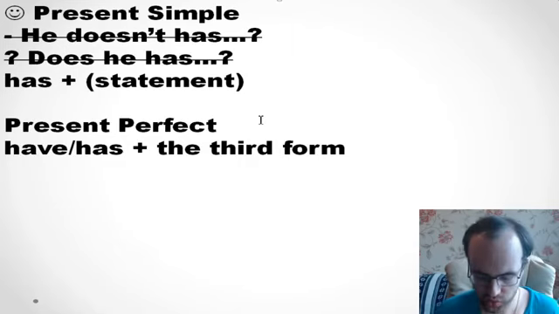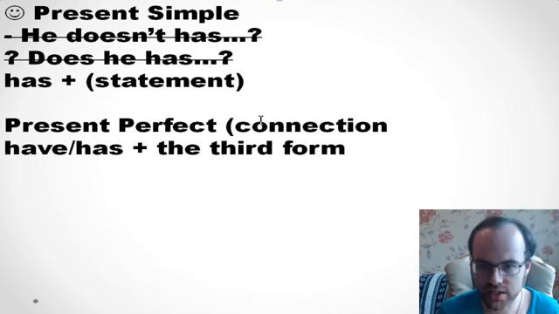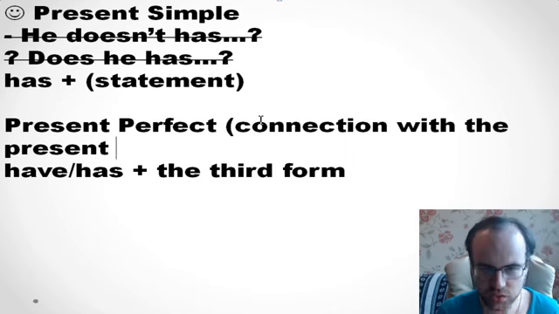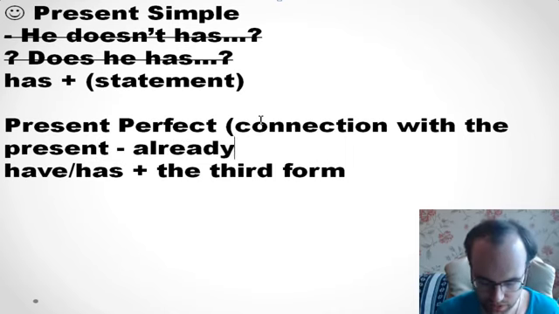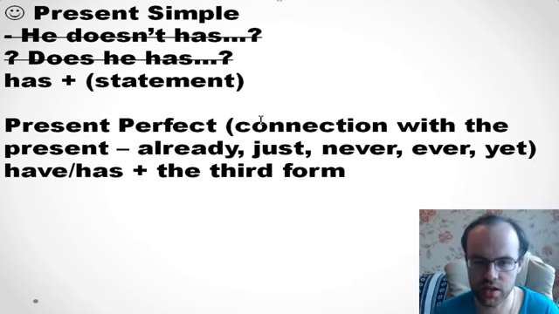And we use this tense when there is a connection with the present, and we mostly use it with such words as already, just, never, ever, yet.